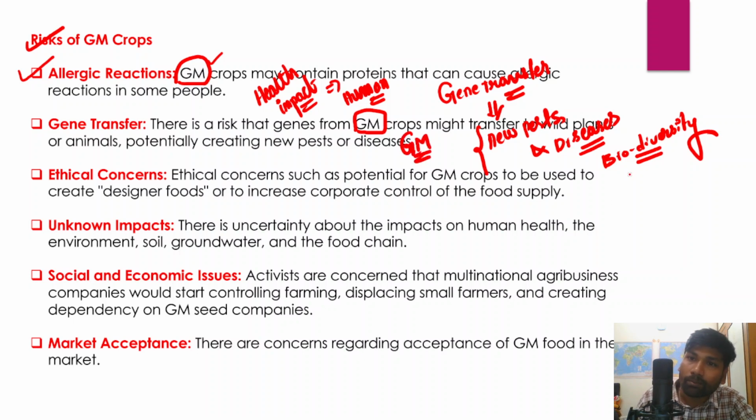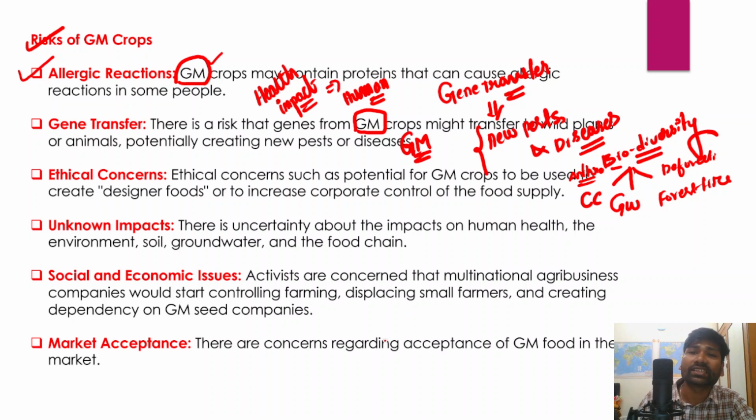As of now, biodiversity has been facing various challenges. For example, climate change is one challenge, global warming is another, forest fires another, and deforestation is also a challenge. Increasing anthropogenic or human activities and increasing invasive alien species are also threatening the existing biodiversity.